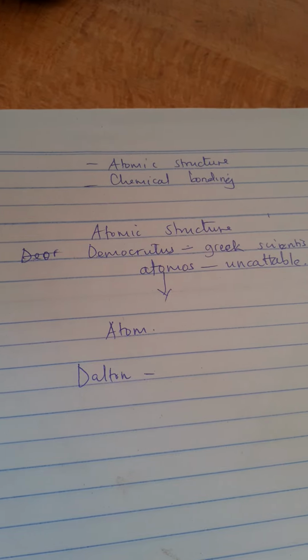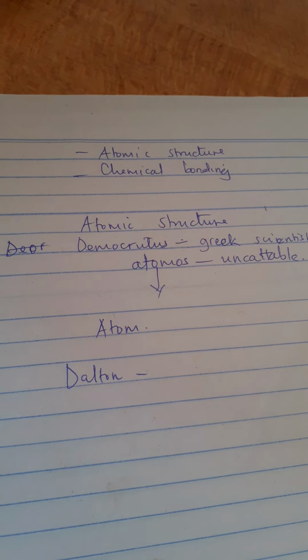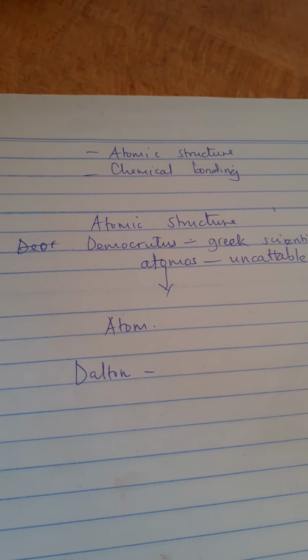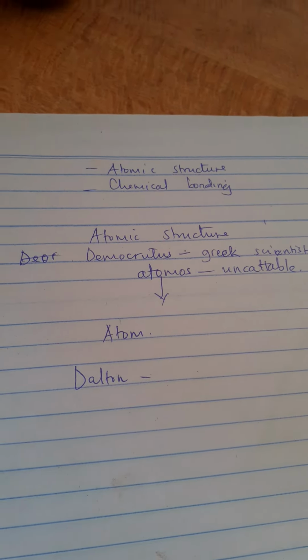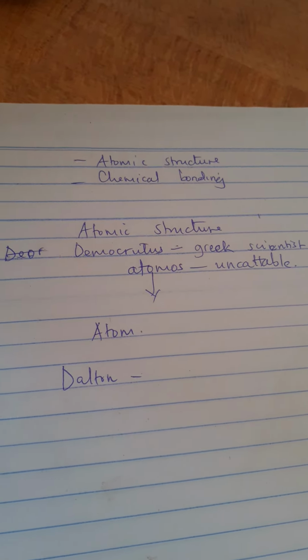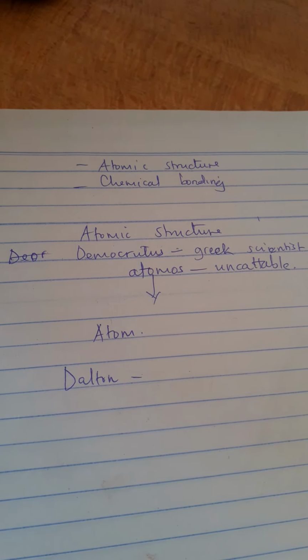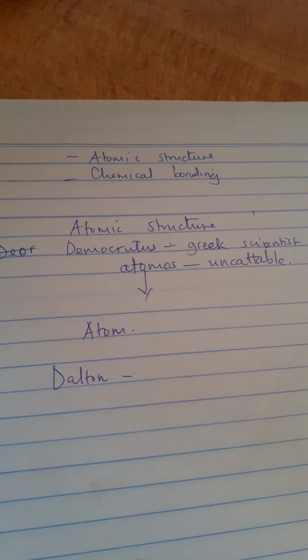Assumption number 3 is that all atoms of the same element have the same mass, which means all atoms of the same element will be the same, and atoms of different elements will be different. He also said that when atoms of different elements combine, they do so in small whole number ratios. But his postulates all had shortcomings.